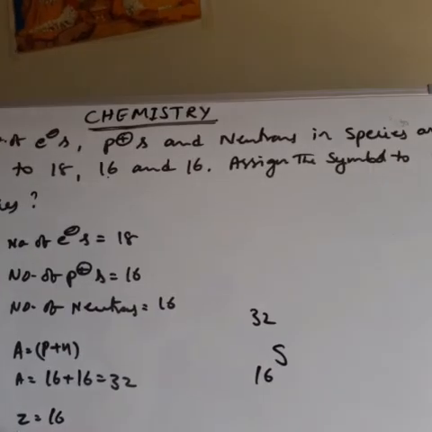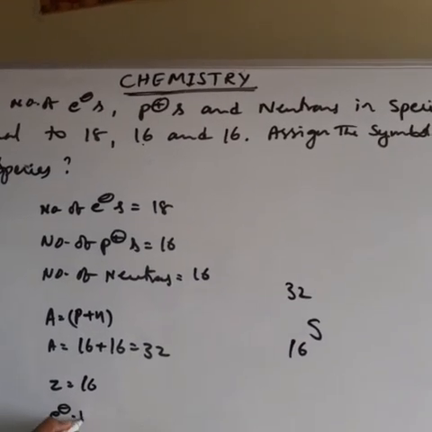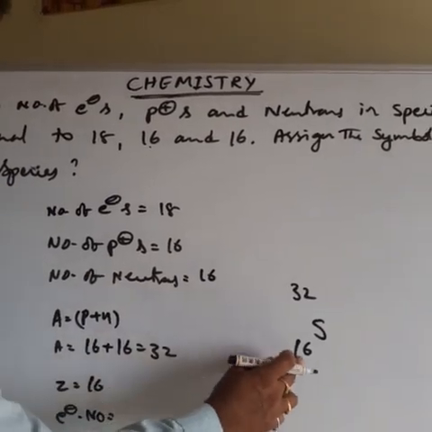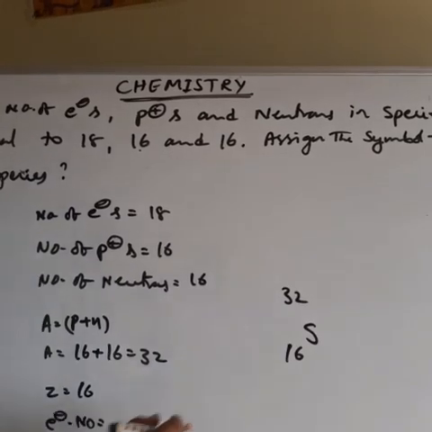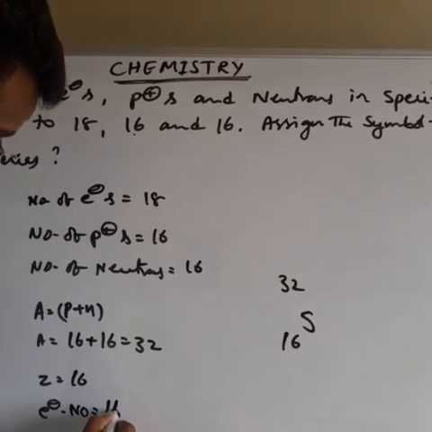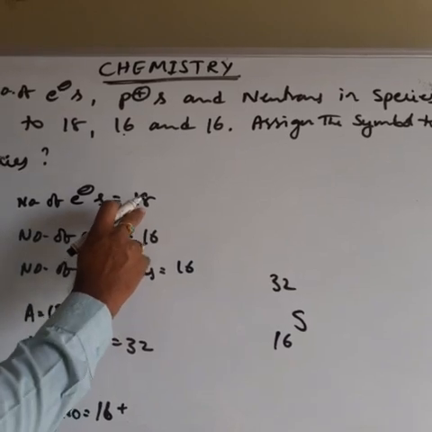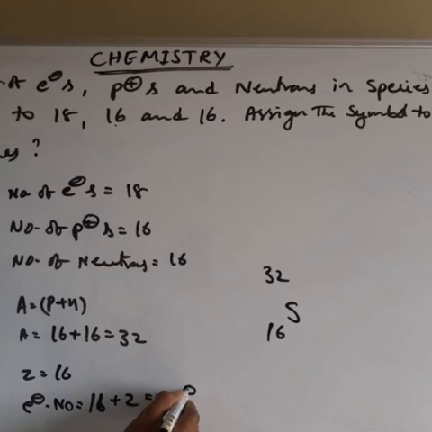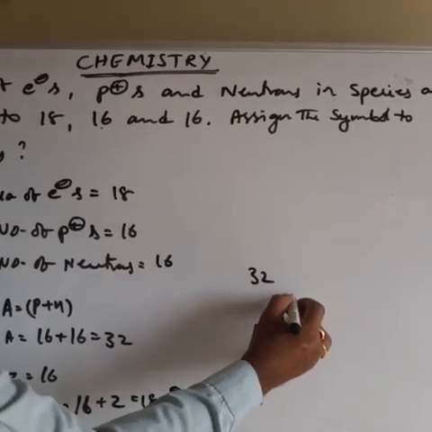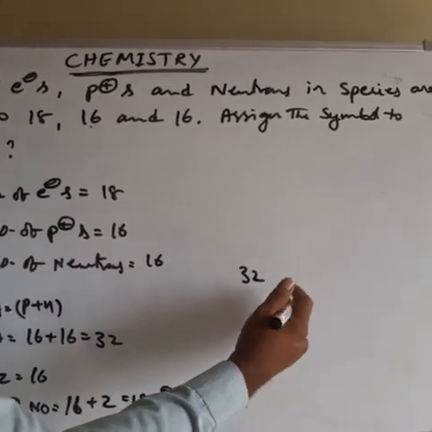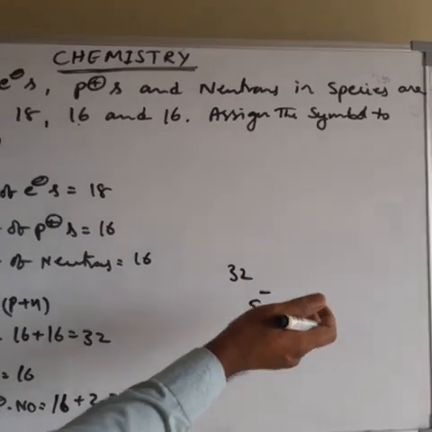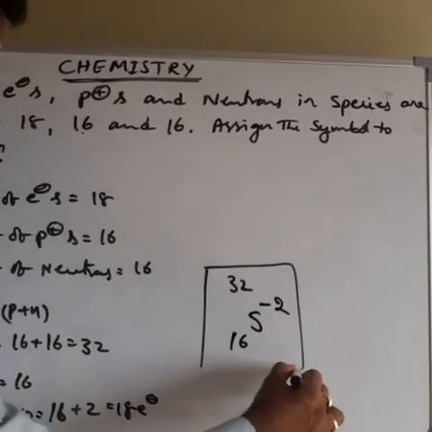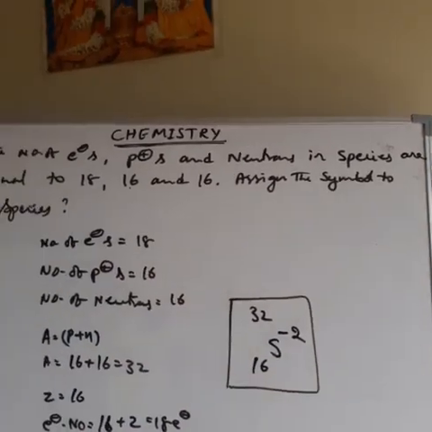But the electron number is 18. Generally 16 electrons are present, plus extra 2 electrons gained. 16 plus 2, 18 electrons. Gain of electrons is indicated by the negative sign. Loss of electrons, plus sign. 2 electrons gained means minus 2. So this is the symbol of the element. That is about the concept.